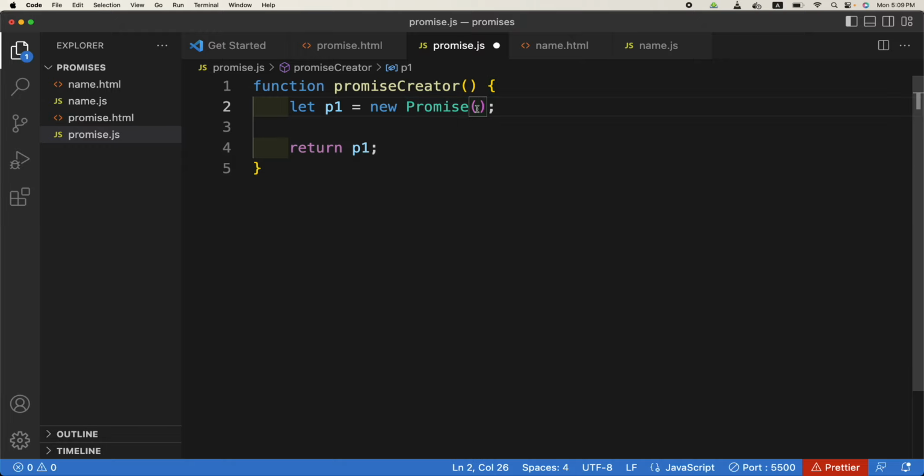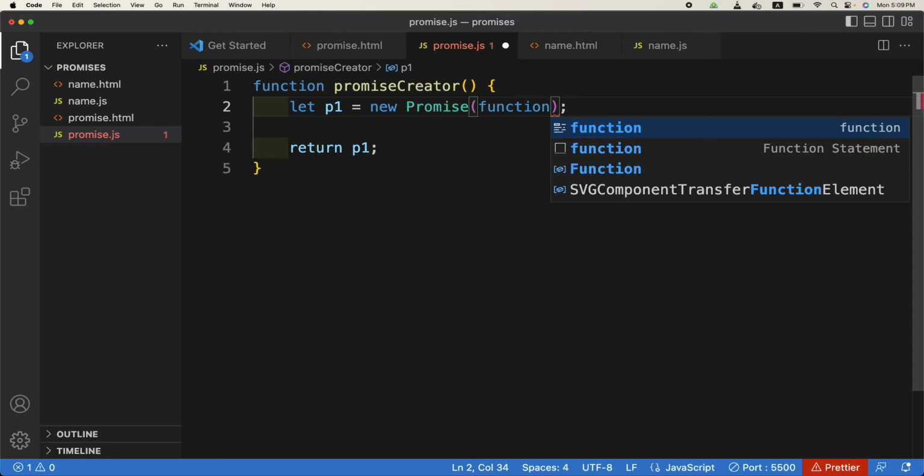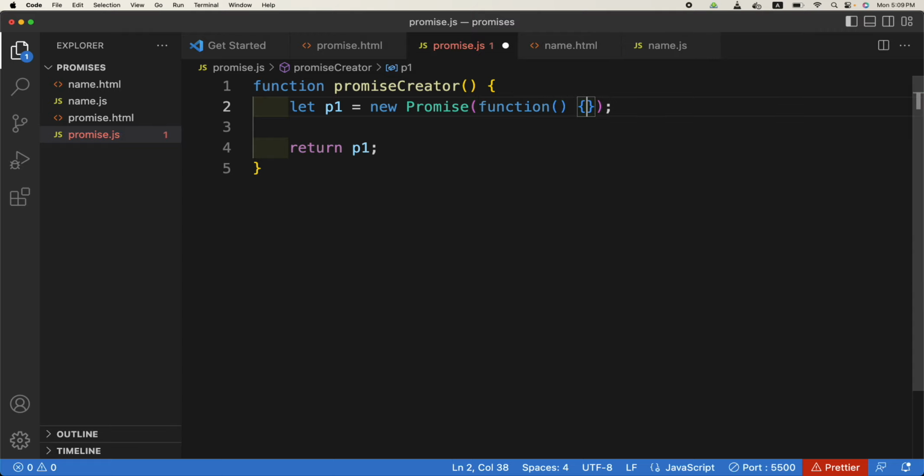So Promise actually has a callback function. It itself takes a callback function, and that callback function is just this anonymous function. This is very tricky. Just notice the new Promise accepts a callback function, just like setTimeout or addEventListener.